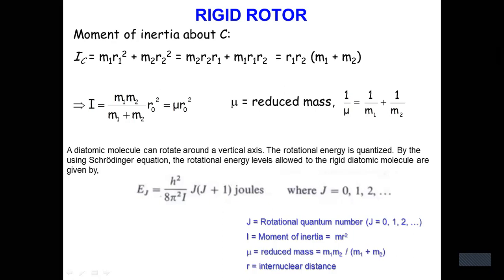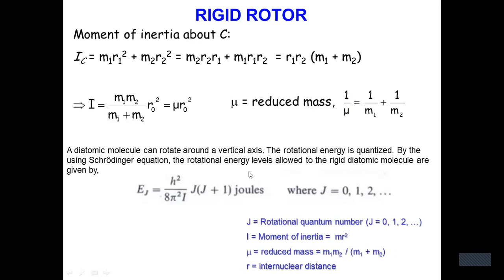Just taking R1 R2 common, that is R1 R2 into M1 plus M2. So finally I equals M1 M2 by M1 plus M2 into R square, where M1 M2 by M1 plus M2 is the reduced mass mu. So finally I equals mu R square, where mu means reduced mass. A diatomic molecule can rotate around the vertical axis. The rotational energy is quantized, using the Schrodinger equation.